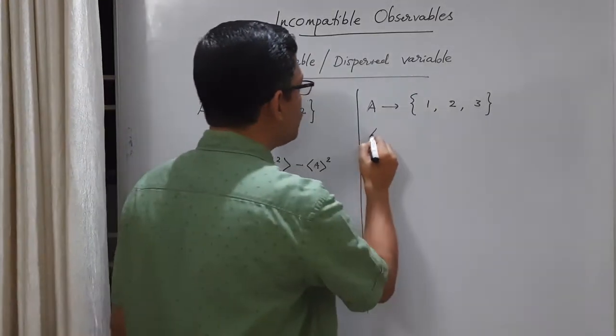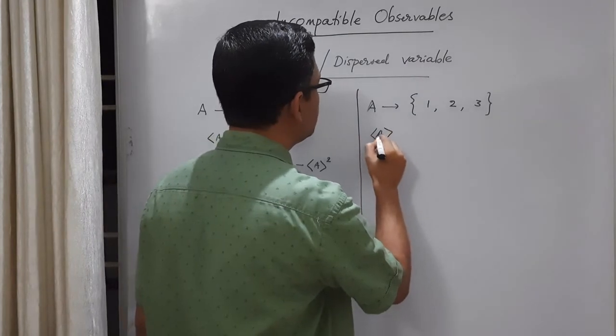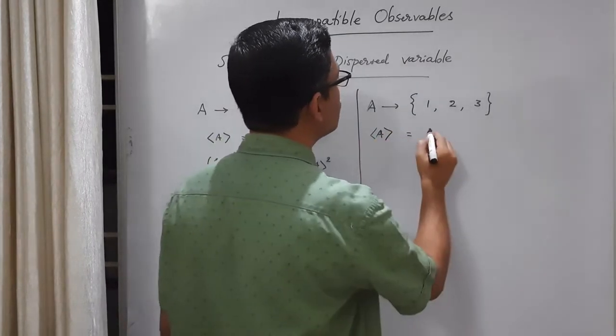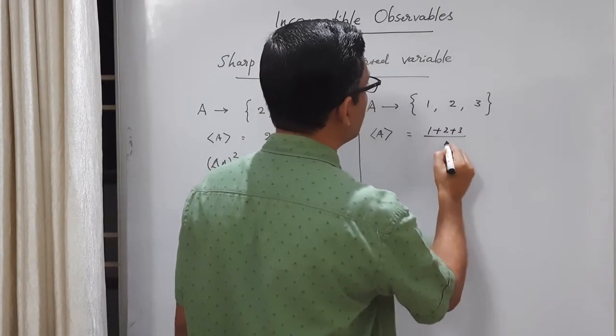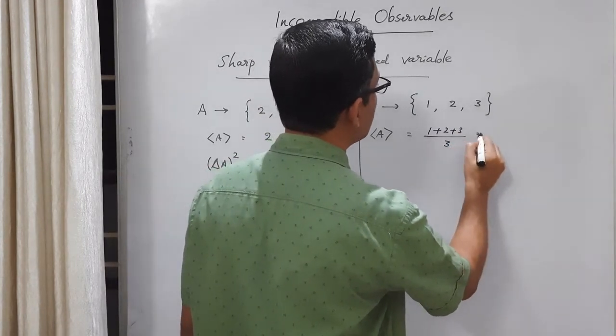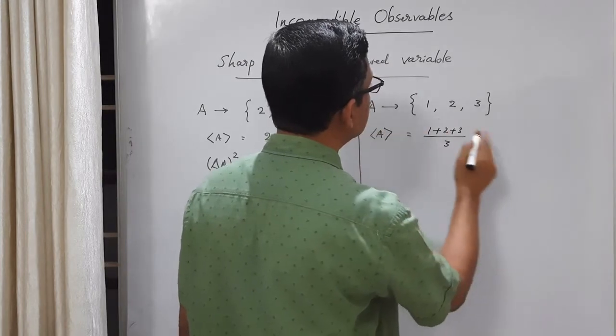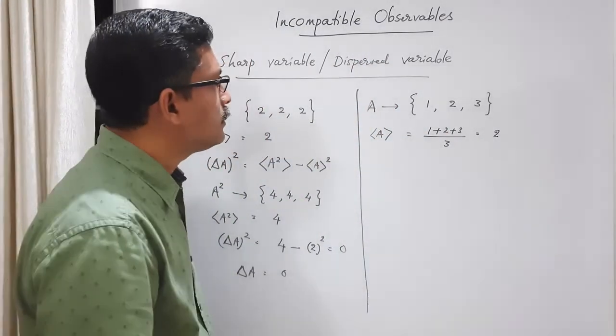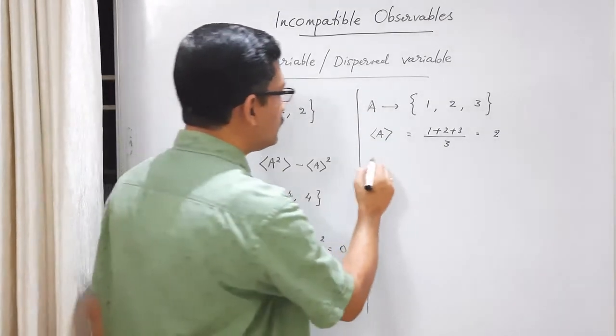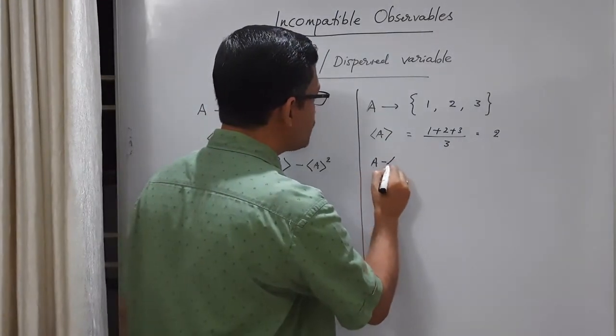So what is the average value? Average value is 1 plus 2 plus 3 divided by 3. Average value is 2. Then let us calculate A minus A average.